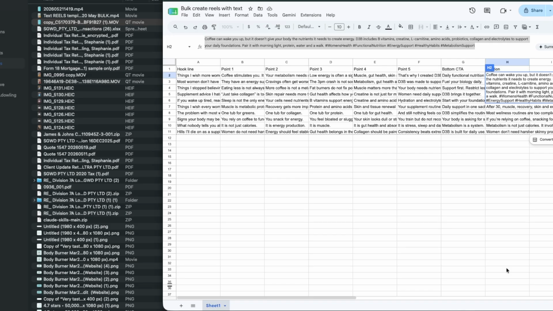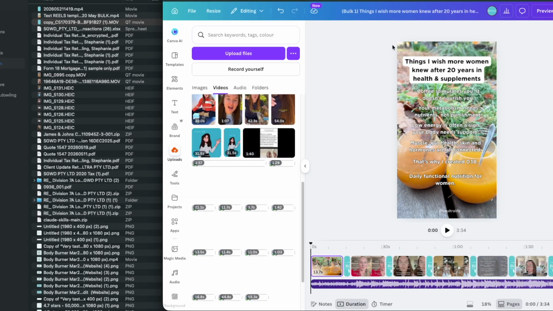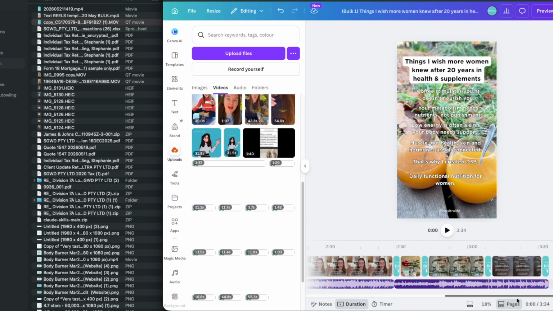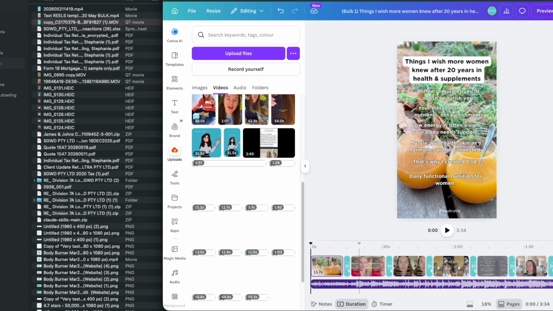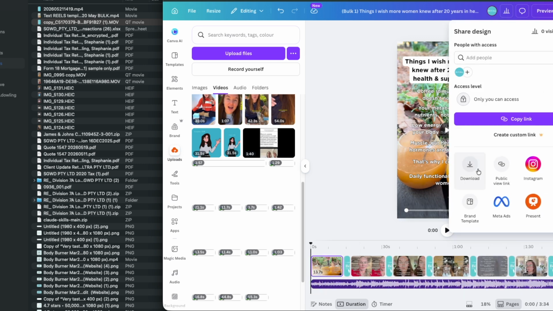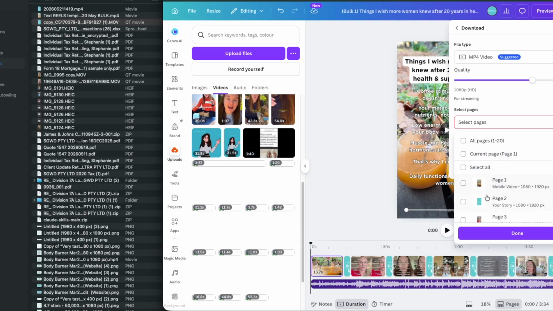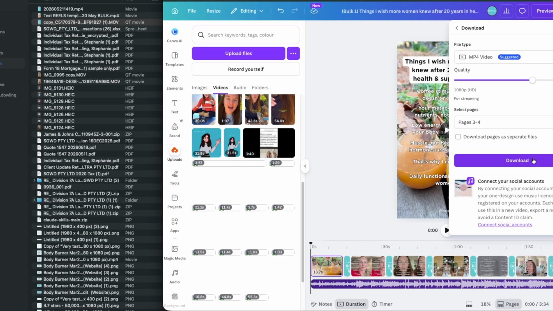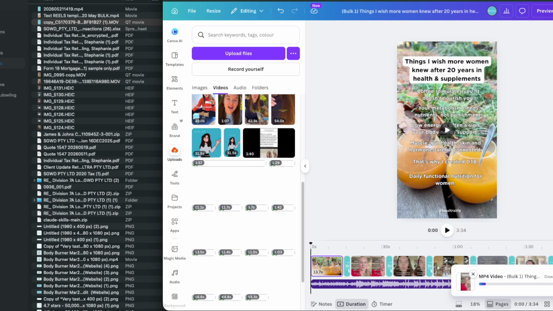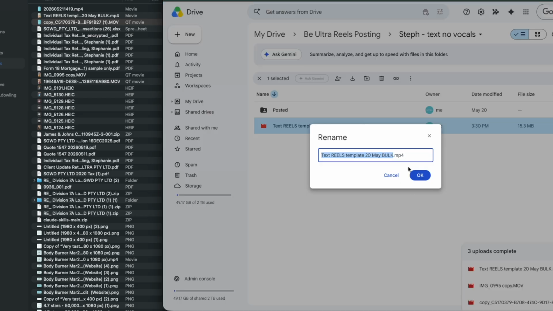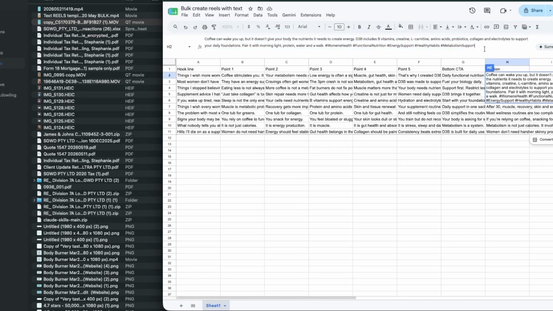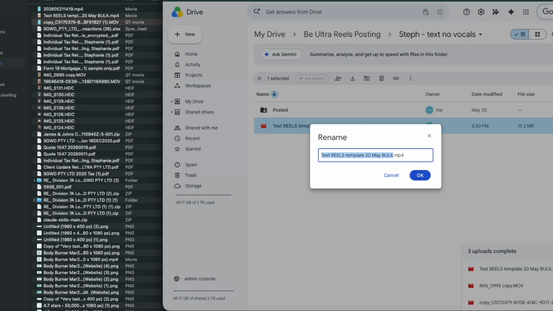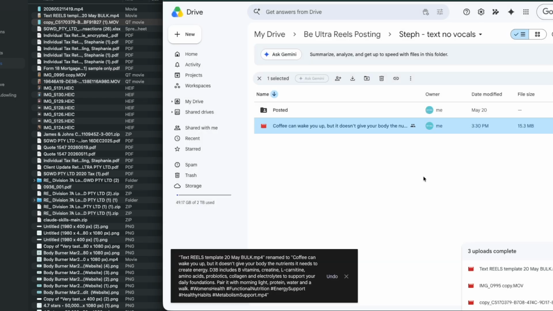Okay, so now we're at a point where we need to download them. So we're happy with them, we've edited them, it's looking good. So as I mentioned before, I've kind of already downloaded the first one. So you kind of go through, download, make sure you've got the bookend, download them separately because that means they go as individual videos. And then we put them into a specific folder. Now, before we put them into a specific folder, the caption that we reviewed, we copy that, and then you make that the